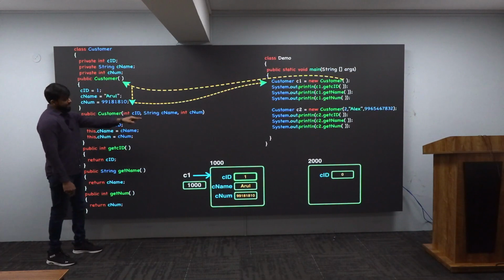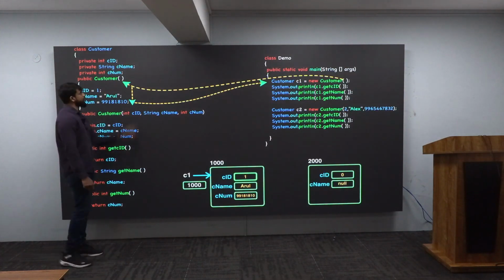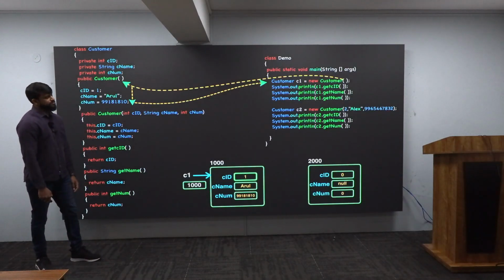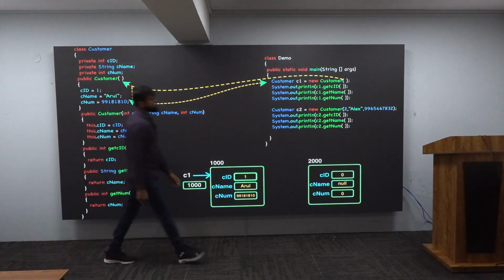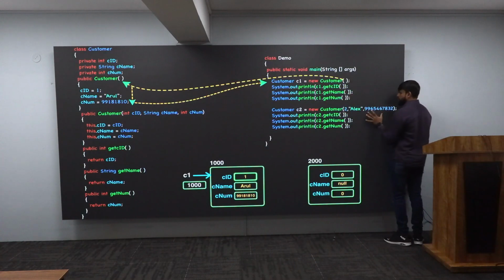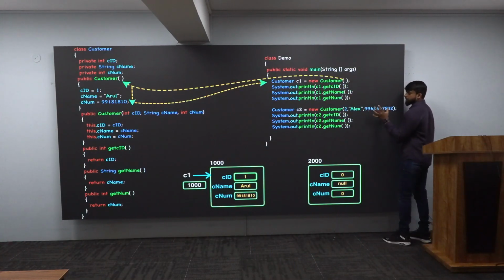Very good. It will be having a default value also, that is 0. CName, default value null. CNum, default value is 0. Again it will be having 0 in this fashion. Very good. After this, you are telling open bracket, close bracket, semicolon. What you are calling here? You are calling a constructor.